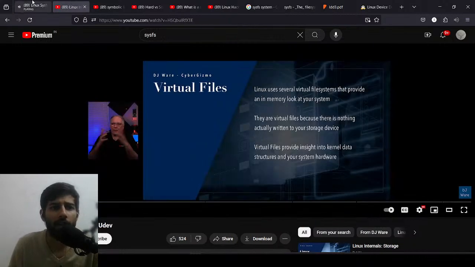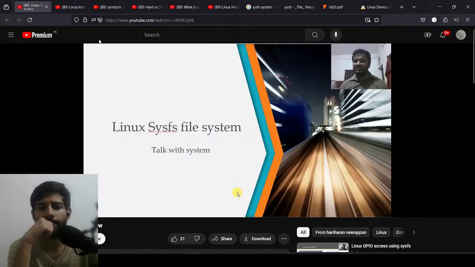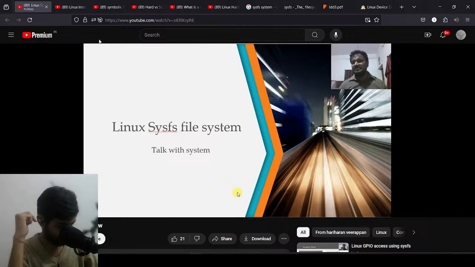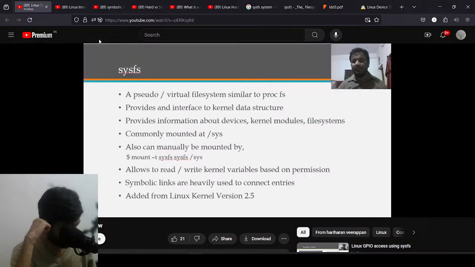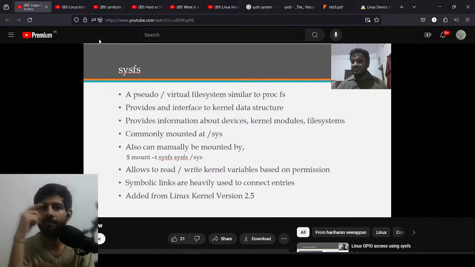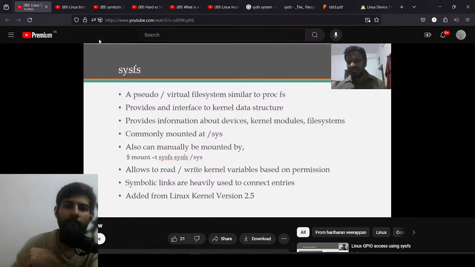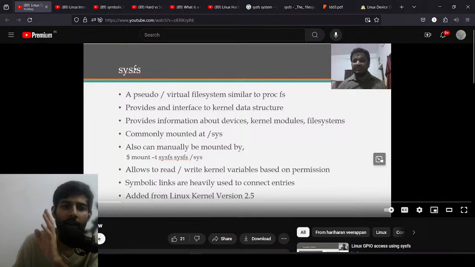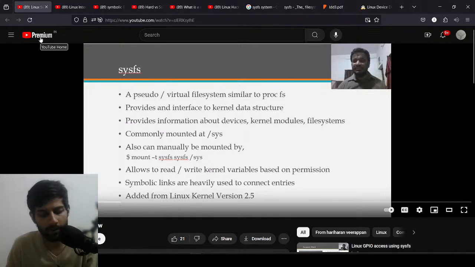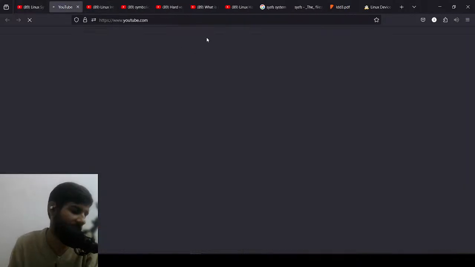Come on. Let's start with the board using the sysfs. Maybe we can start with how we can access the system information, and then how we can write into that peripheral, and how we can read back the information using sysfs. Basically, sysfs is a pseudo and virtual file system similar to procfs. Basically, procfs contains a limited set of data. Instead of that, sysfs. Okay, I think I need to learn what procfs is to understand what sysfs is.